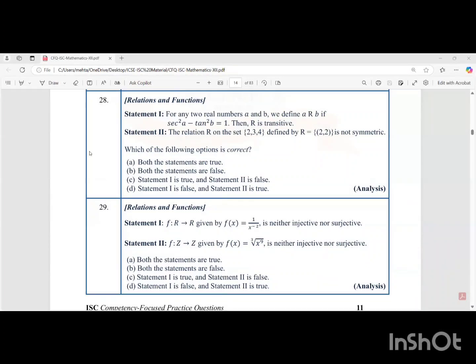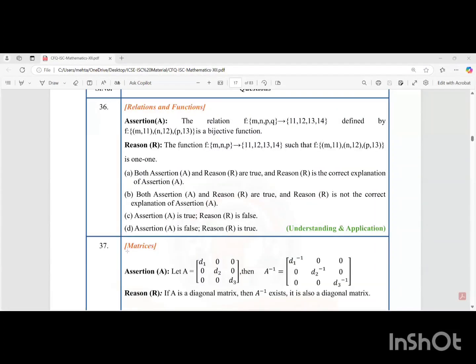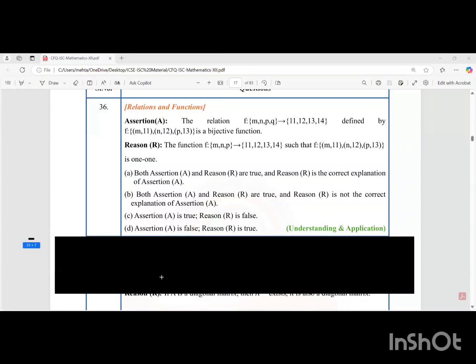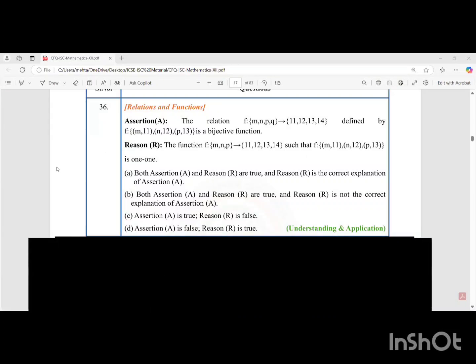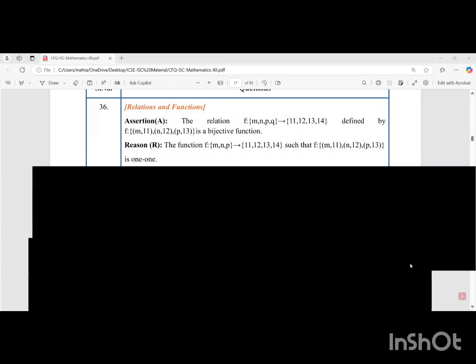Let's proceed to the next question, which is question 36. It's a very basic question. We'll be using the arrow diagram in this case to understand whether the assertion is true or false. So here, students, in the assertion, we have this f from {m, n, p, q} to {11, 12, 13, 14}. So I'll make one arrow diagram quickly so that we understand this easily.